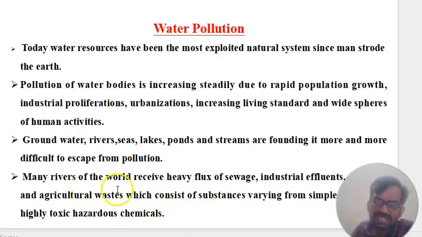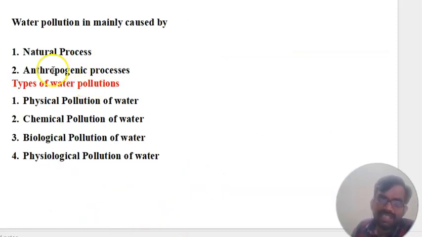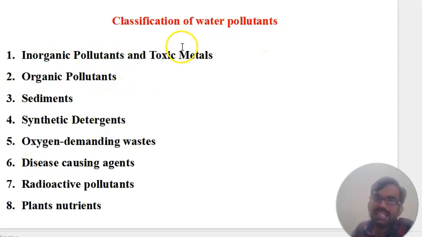So in many rivers, you can see these hazardous chemicals nowadays. Water pollution is mainly caused by natural processes and anthropogenic processes. The types of water pollution: physical pollution of water, chemical pollution of water, biological pollution of water, and physiological pollution of water. These are the four types of water pollution. Now you can see here the classification of water pollutants. Inorganic pollutants and toxic metals, organic pollutants, sediments, synthetic detergents, oxygen demanding wastes and disease causing agents, radioactive pollutants and plant nutrients. These are a few of the causes of water pollution.